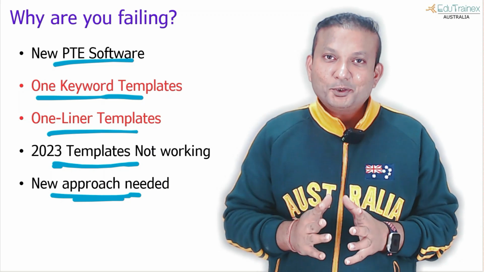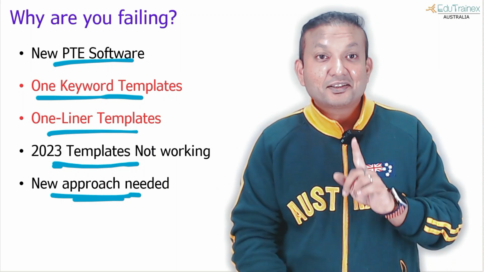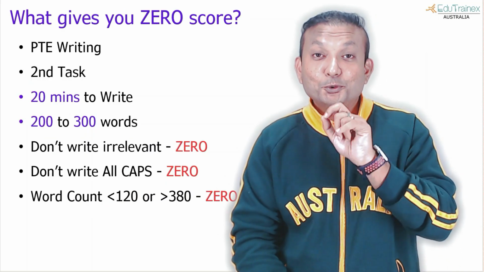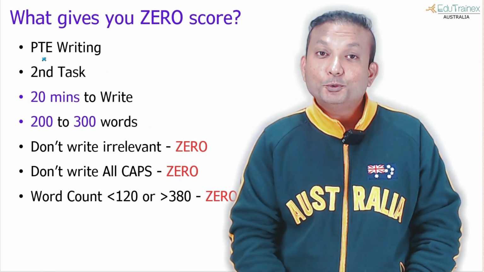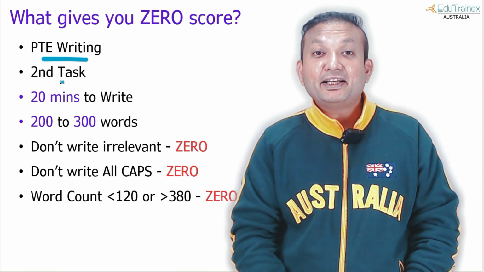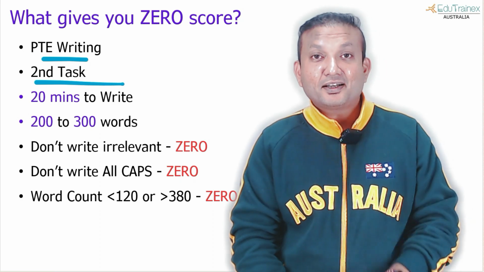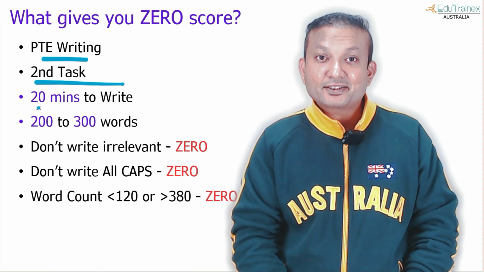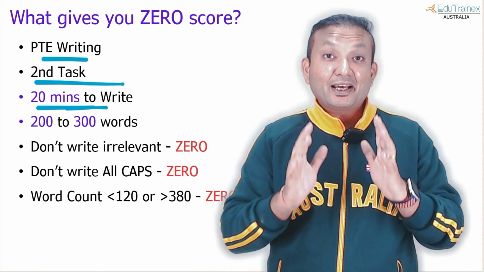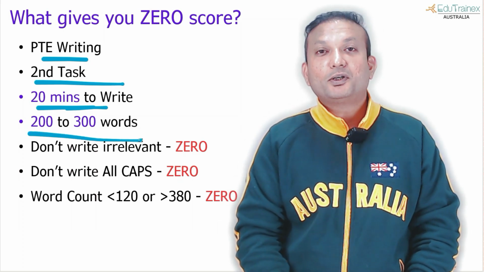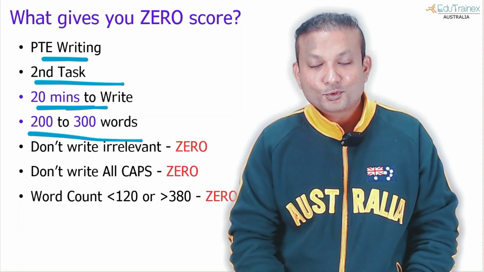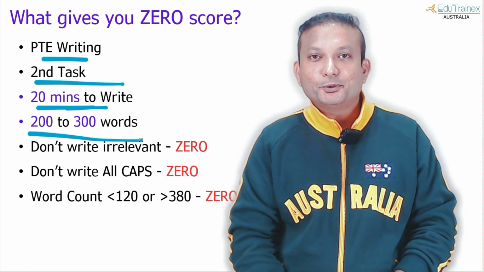Now, before we get to how the PTE software works, let's talk about what mistakes you are making from your side, which are causing you to fail. You should understand that this is a PTE writing task and it is the second task in sequence. After Summarize Written Text, you get 20 minutes allocated time to write your response and you have to write between 200 and 300 words. So in which scenarios can you get 0?